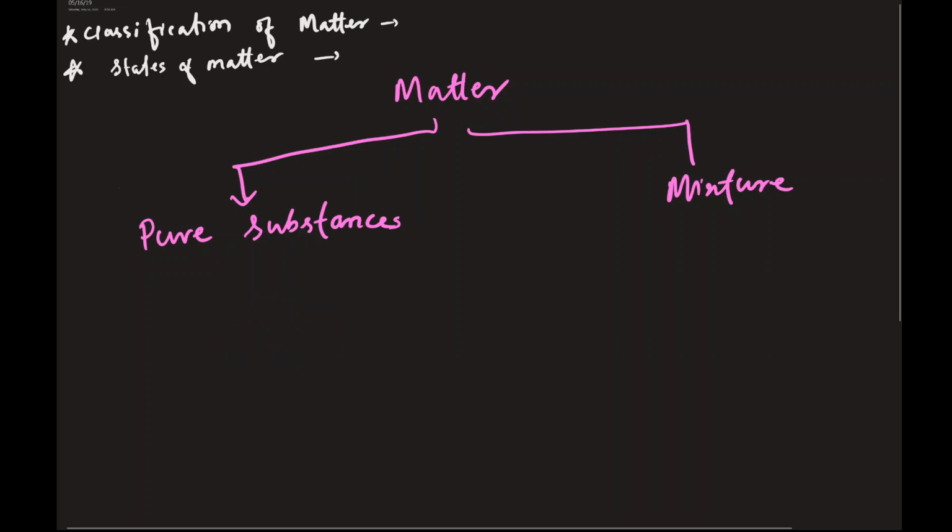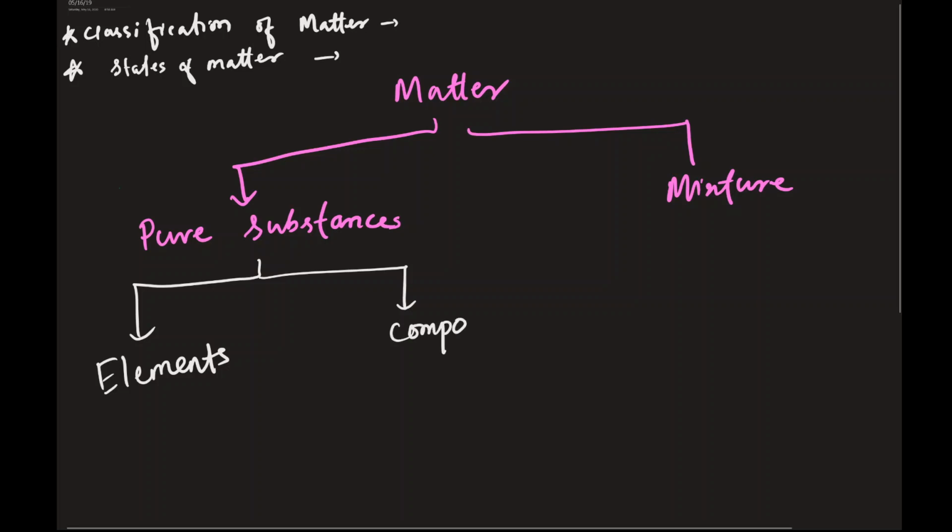So we can categorize the pure substances into two different categories. One is elements, another one is compounds. So in the two examples we talked about, can you tell which one is an element and which one is a compound?